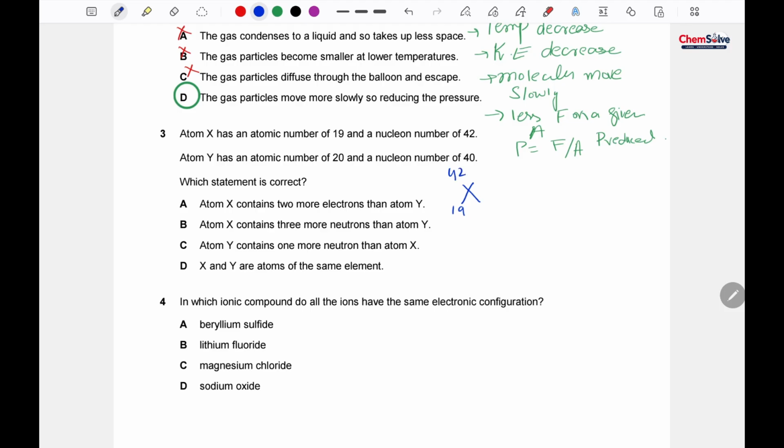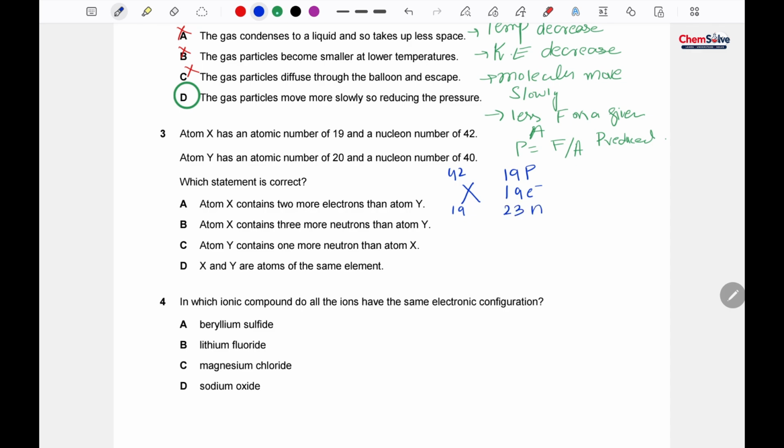So there are 19 protons because the atomic number is 19, and there will be 19 electrons, and we will get the neutron number by subtracting 19 from 42, which is 23 neutrons.